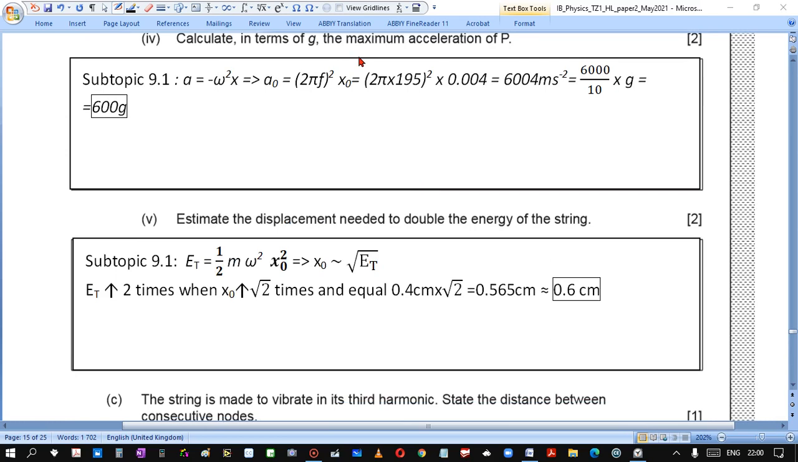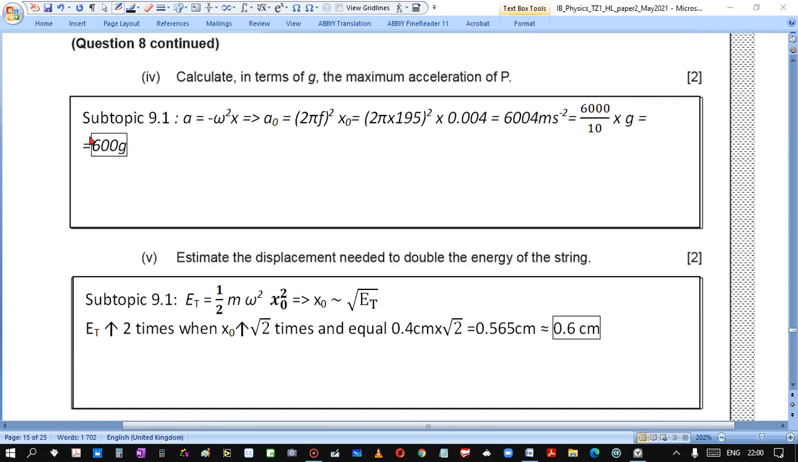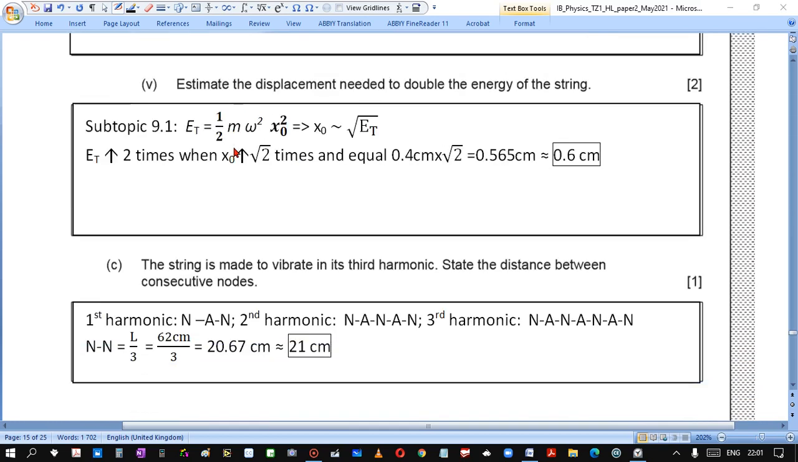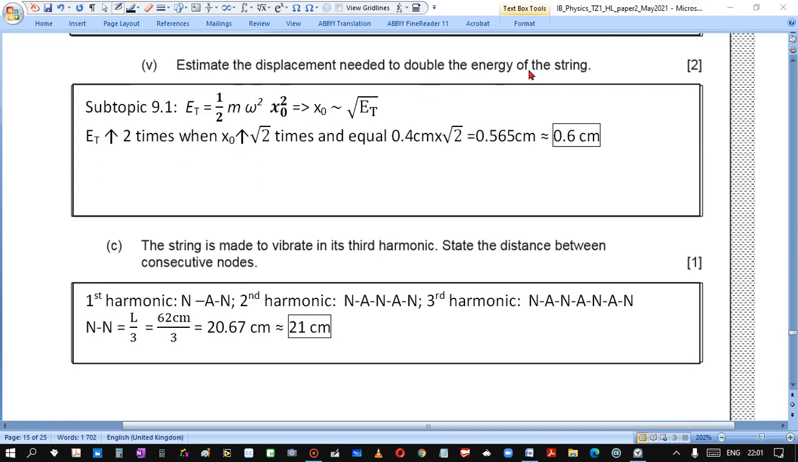Calculate in terms of g the maximum acceleration at P. Again, from topic 9.1 we can calculate the amplitude of acceleration, and we divide by 10 and multiply by g to find it in g, because g equals 10. This is the answer.